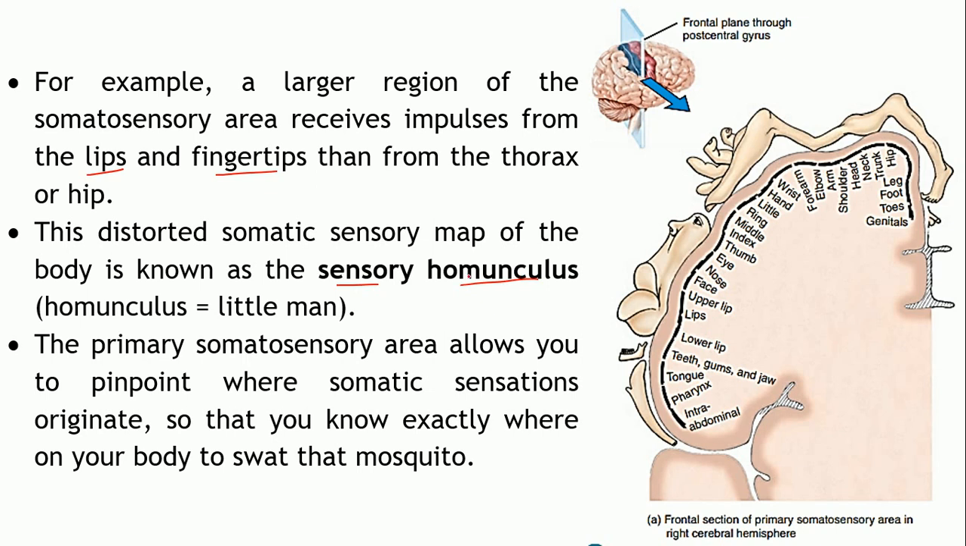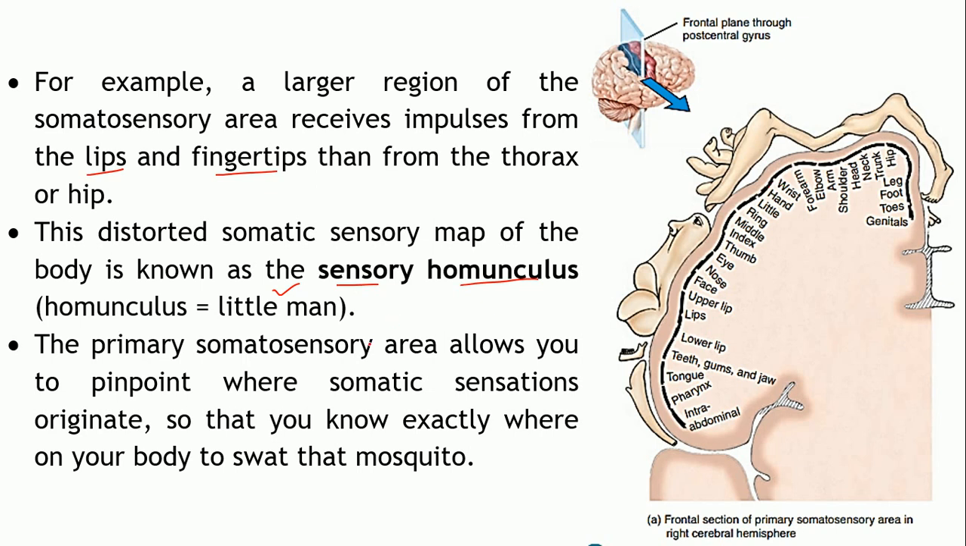Now what is the meaning of homunculus? Little man, right? So it's a picture of a human being, but it's a distorted picture of a human body. That's because of the differential areas which are receiving the impulses from a particular area.